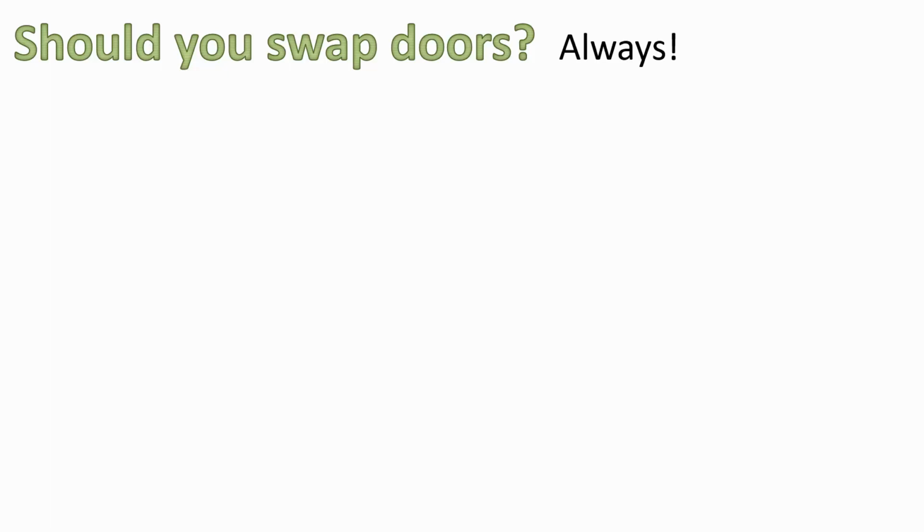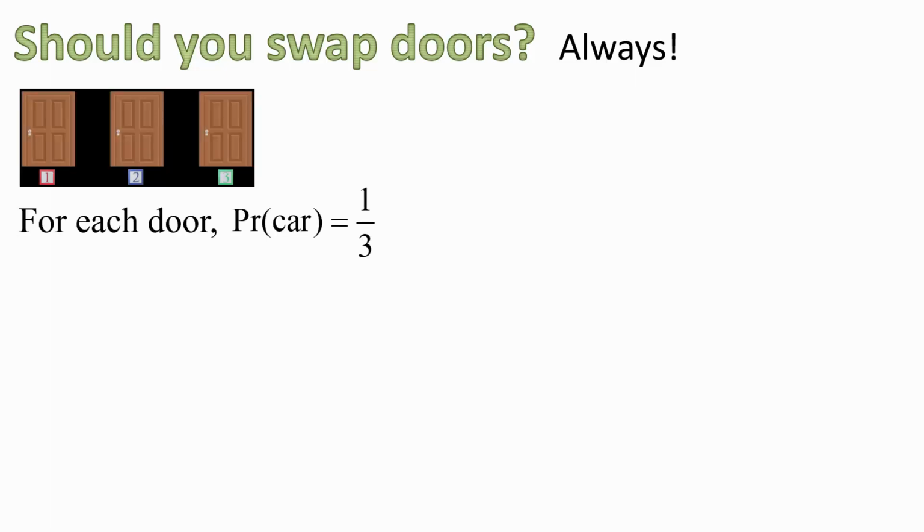The brief answer to the question, should you swap doors? Yes, always swap, no exceptions. Why? Let's see. Here there are 3 doors. Now, all things being equal to begin with, there is a 1 in 3 chance that the car is behind any one of those 3 doors. In other words, PR, the probability of a car behind any of the doors, is 1/3.